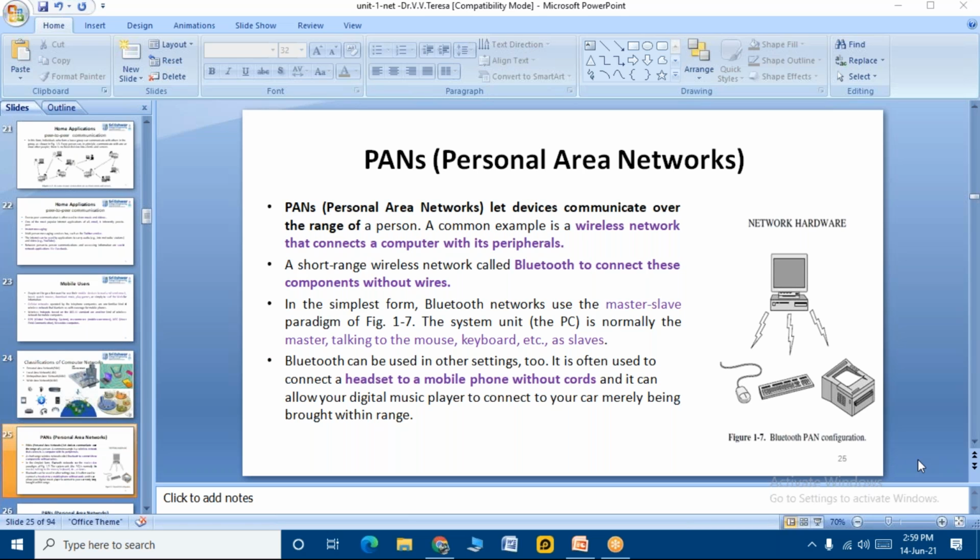So students, I think we'll wind up the class for now, and tomorrow we'll continue. As I told you, we'll continue from the personal area networks so that our first unit will be completed in the next two or three hours, because it's all basics in the first unit. Tomorrow, from the personal area network, I shall again brush up all of the concepts and go to the topologies, the network topologies, our next topic.